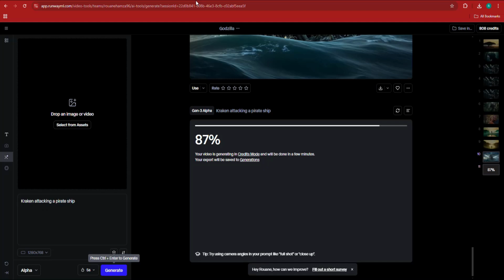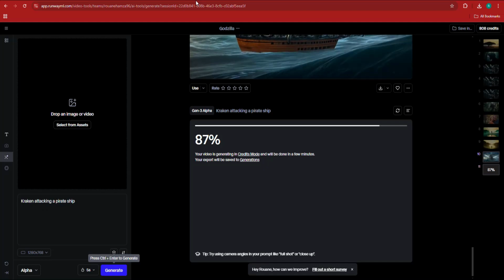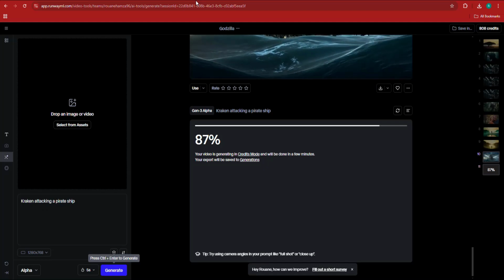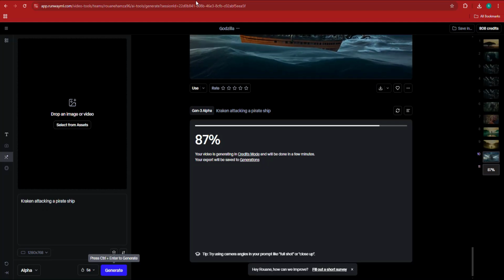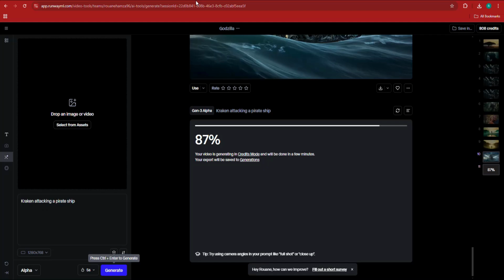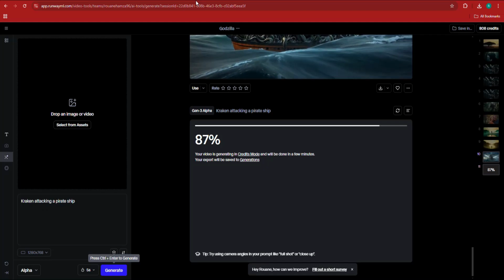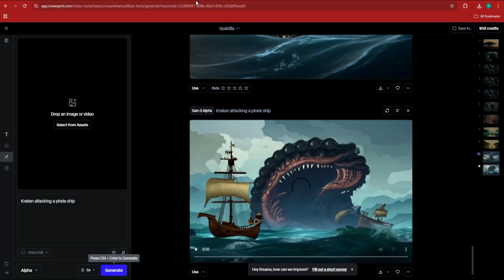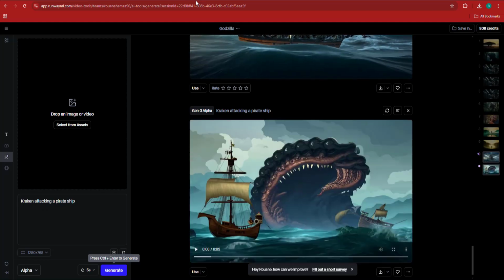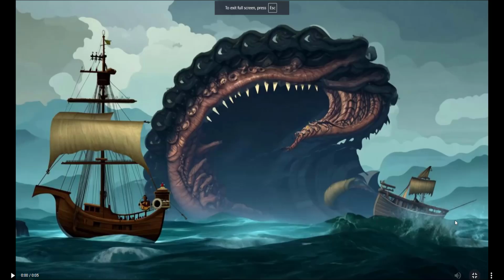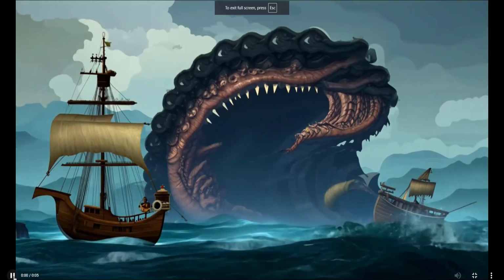So they can't honor your every prompt. You can't ask them to generate a video of Elon Musk drinking a coffee. They won't do that because there is a person there that you don't own the rights to. It's a completely different entity. That's why when we entered an image and tried to generate a video from an image, it didn't do a pretty good job. Now here, it actually went ahead and generated this weird Kraken scene.